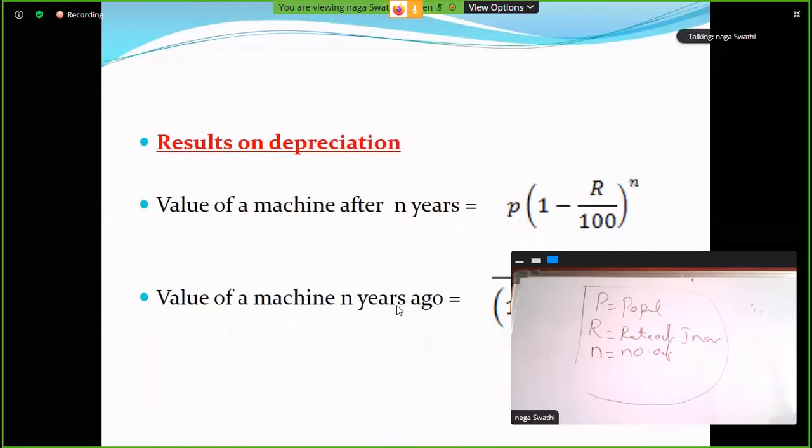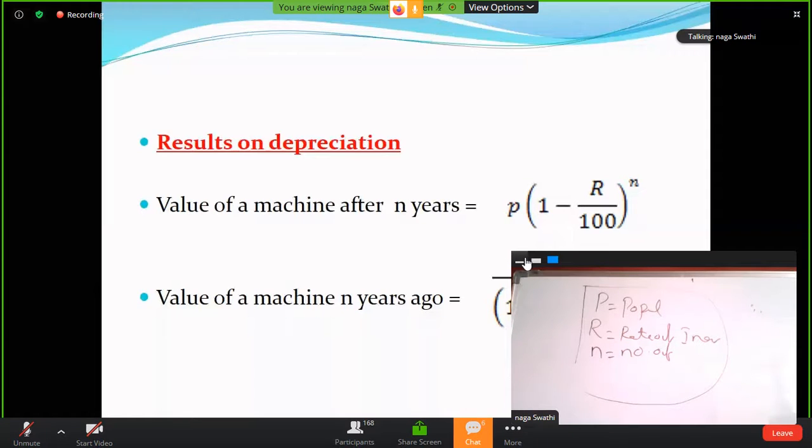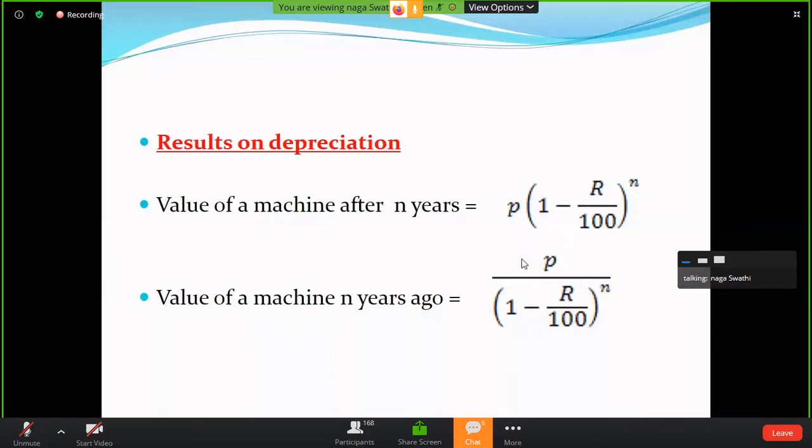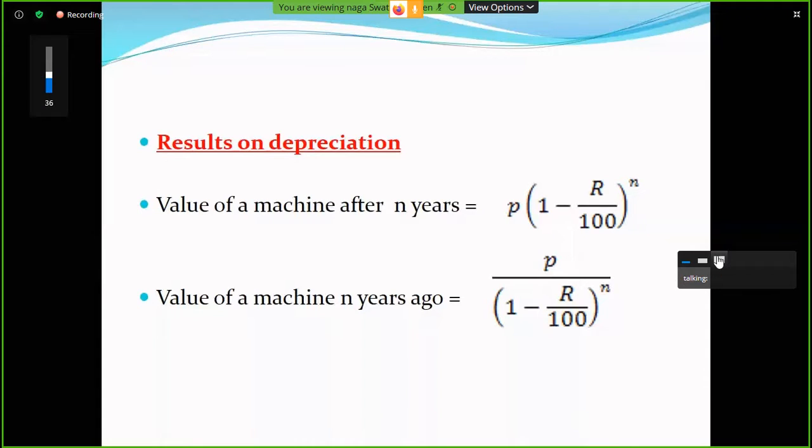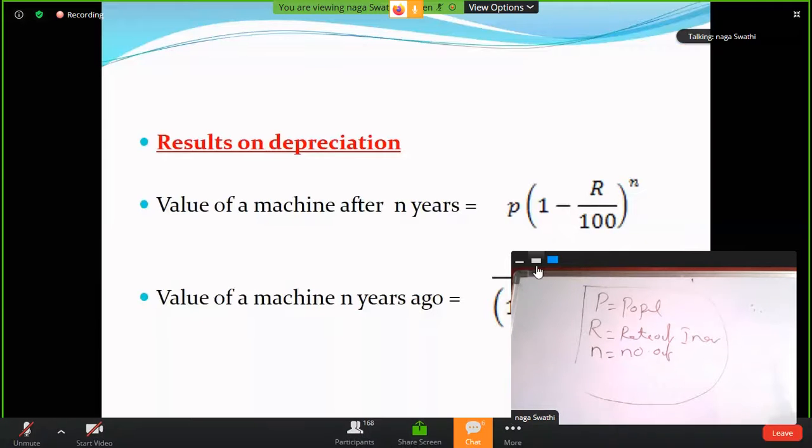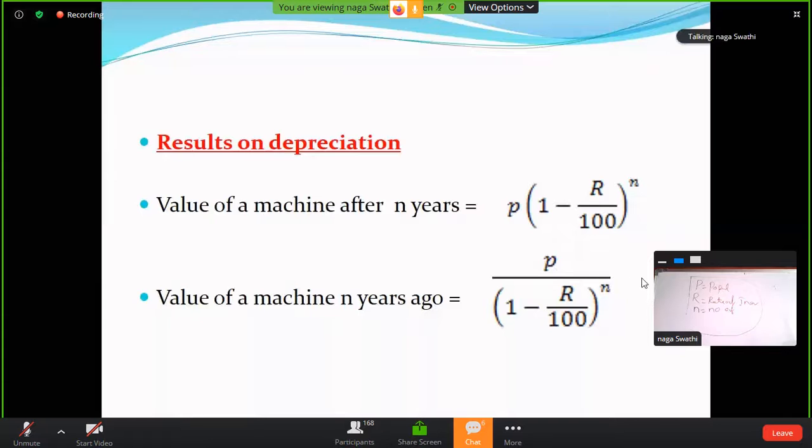Next, results on depreciation. Value of a machine after n years is P into 1 minus R by 100 power n. Next, value of a machine n years ago, n years back, for example 2 years back, 3 years back, 1 year back: P divided by 1 minus R by 100 power n.